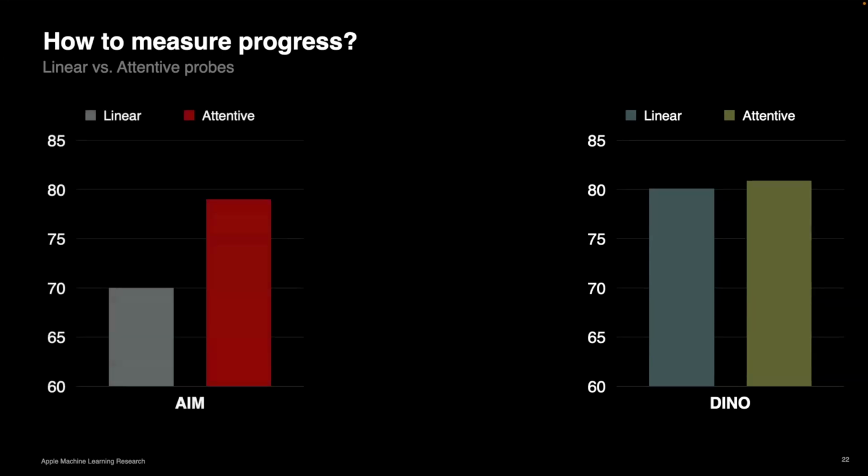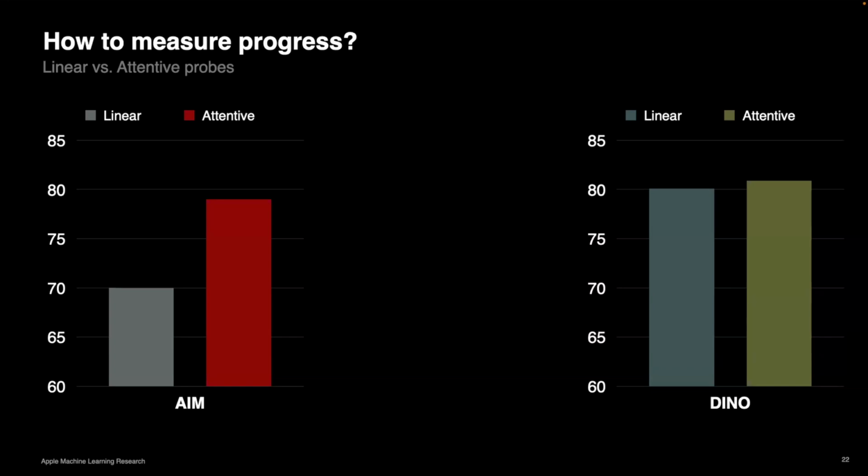But if you look at something like AIM, which is a generative method, so it learns to generate patches, it's not, during pre-training, aligned to have good descriptors. We see that there's a huge difference if you do linear or attentive probe. And now if you do attentive probe, it is actually a competitive method. So our assumption that, for example, masked autoencoders were much, much weaker methods compared to contrastive methods might have to do with the fact that we were looking at the wrong metric, because attentive probe keeps the same good properties of linear probe. It's very, very lightly parameterized. It's very hard for it to overfit, and you can learn this classifier on top with no problems.